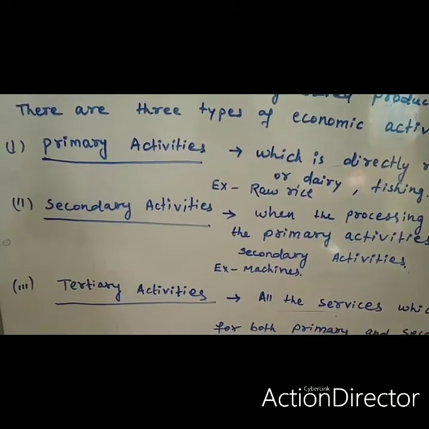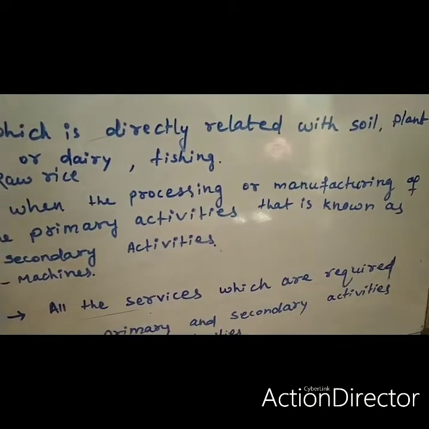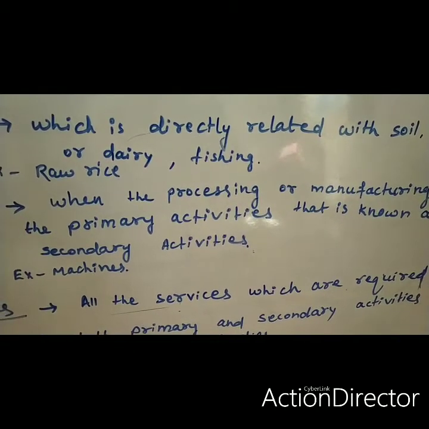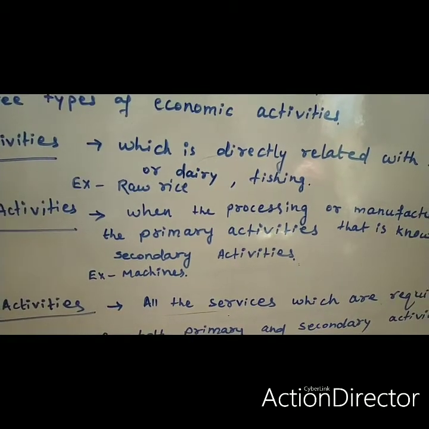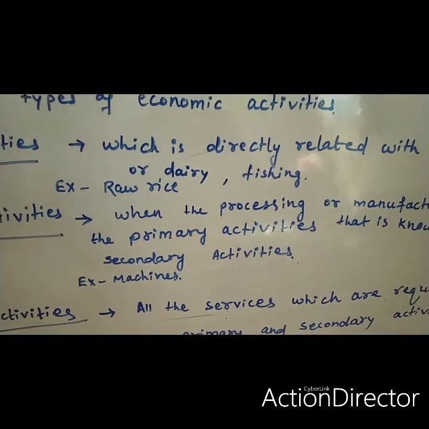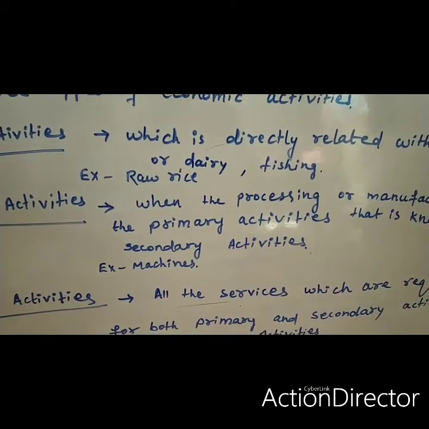And what is secondary activities? When there is processing or manufacturing of the primary products, that is known as secondary activities. Suppose I give one example: cotton. We have produced cotton, and after that, to make it into fiber, we have to do some process.